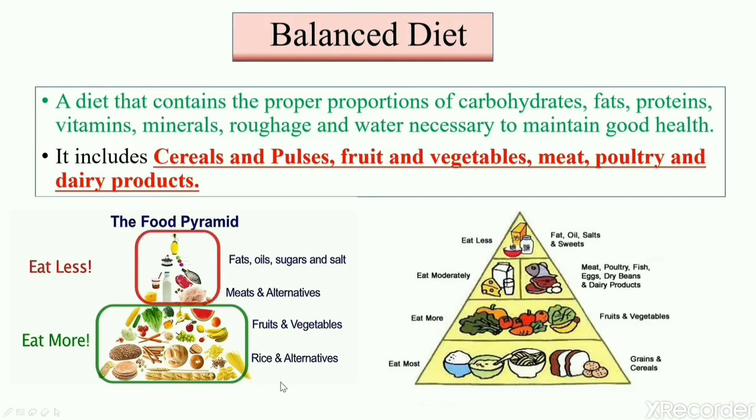Now we'll study about balanced diet. A balanced diet is a diet that contains proper proportions of carbohydrates, fats, proteins, vitamins, minerals, roughage, and water, which is necessary to maintain a good health. It includes cereals and pulses, fruits and vegetables, meat, poultry, and dairy products. For having a balanced diet, you should eat more of grains and cereals and fruits and vegetables, and less of fats, oil, sugars, and salt.